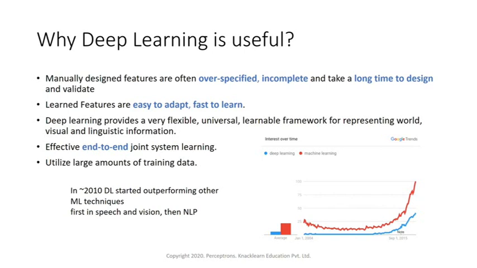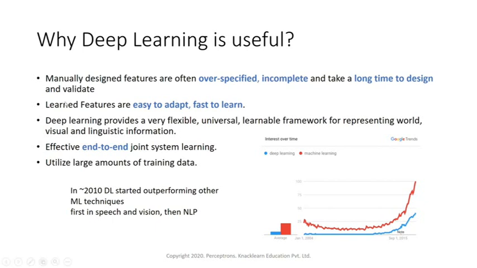Some of the other reasons why deep learning is useful nowadays: manually designed features are often over specified and incomplete. As we discussed, in machine learning we have to do feature extraction. It also takes a long time to design and validate, to figure out which are the important features and which are not. It takes a lot of time, and we also need a lot of domain expertise.